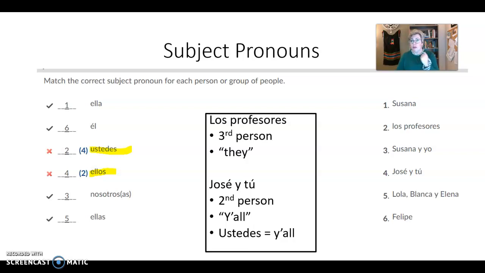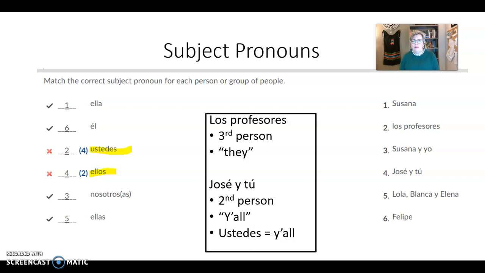Second person is when you talk directly to somebody. That's when you're using you or y'all, right? So you buy milk, one person, or in the South, in South Carolina, you and Billy buy milk, y'all buy milk. Third person is when we talk about people, and that becomes he or she, singular, or they, plural. So he buys milk, or she buys milk, or if we have Billy and Jane buy milk, they buy milk.